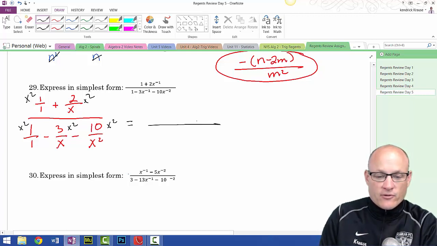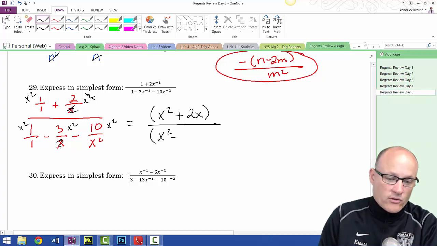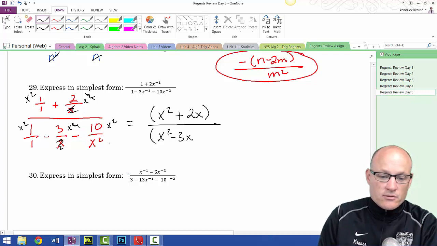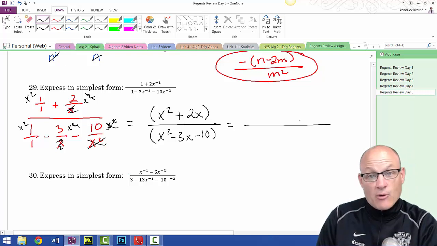Nothing cancels on the first one. We're going to marry these puppies up. X squared plus 2x. X squared minus 1x cancels with one of these. 3x minus 10. Almost done. Now we just have to factor. They're married. Don't do it.